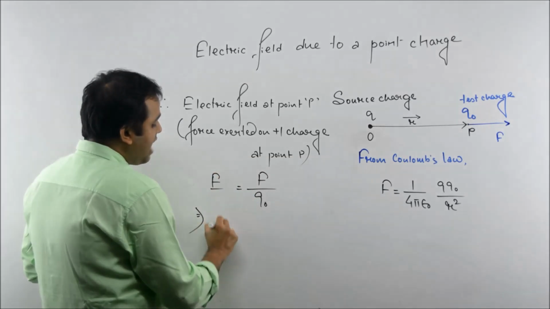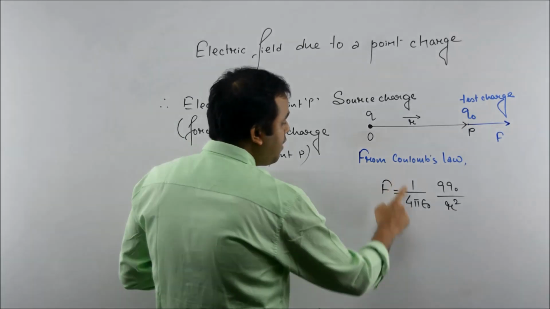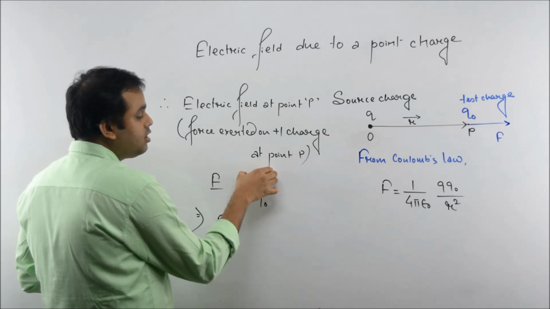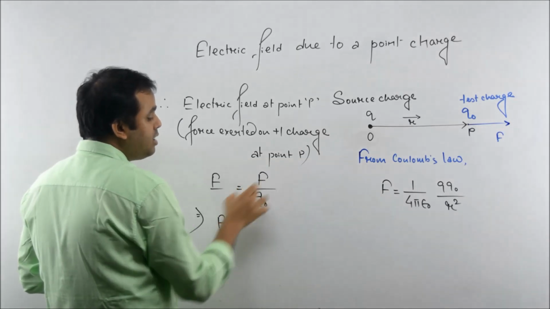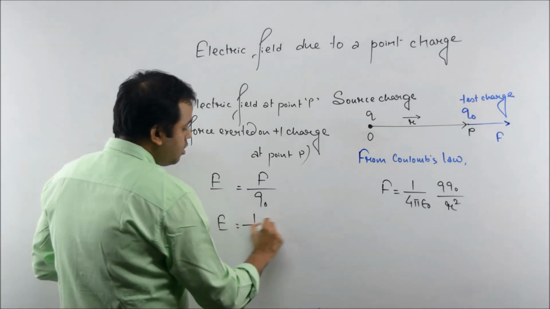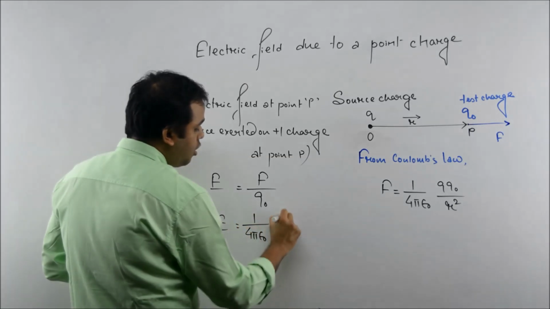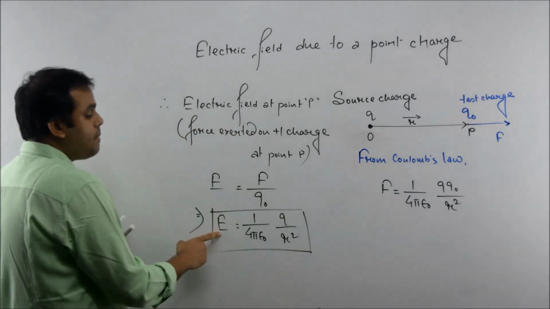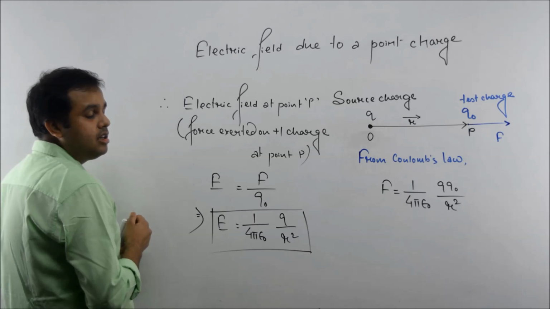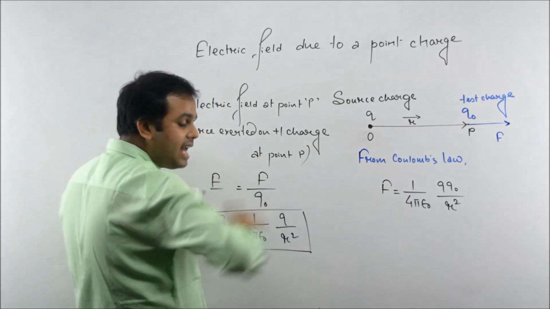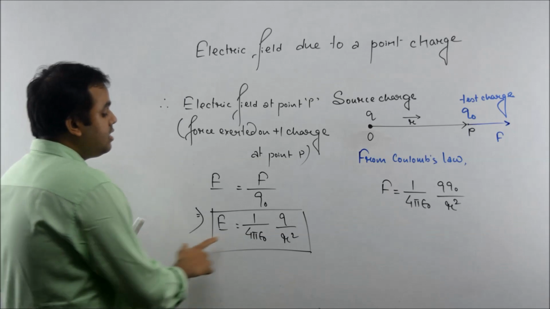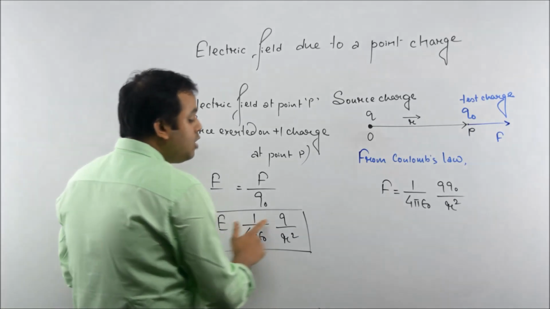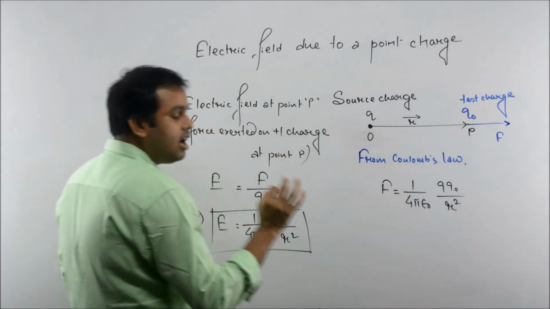Now we know what F is here. It's 1 by 4 pi epsilon naught, Q naught Q by R square. So Q naught and Q naught will get cancelled out. So we will have 1 by 4 pi epsilon naught Q by R square. This is the magnitude of electric field due to a point charge Q at a distance R from it.